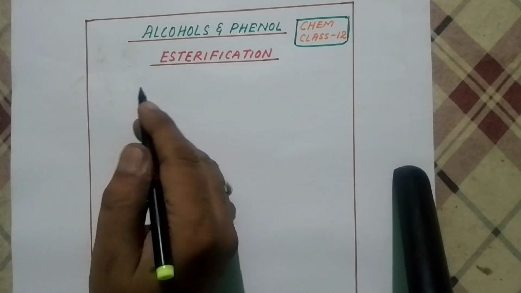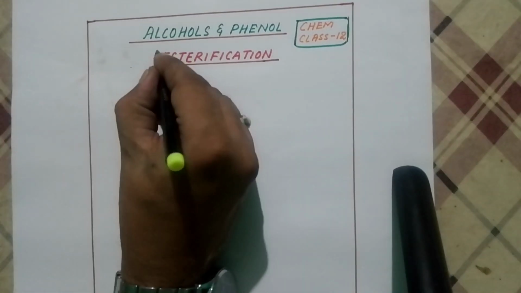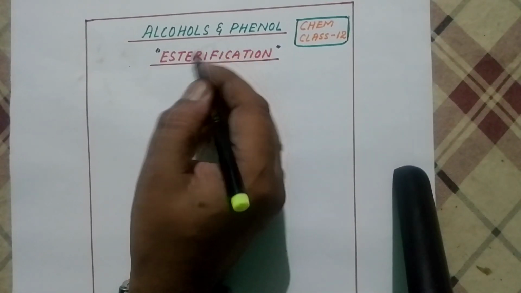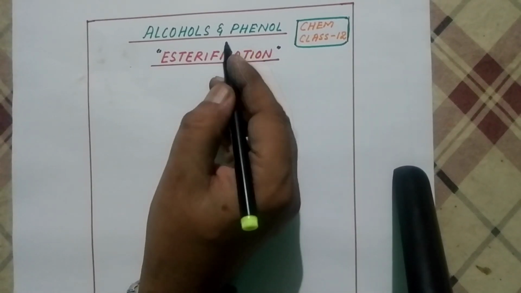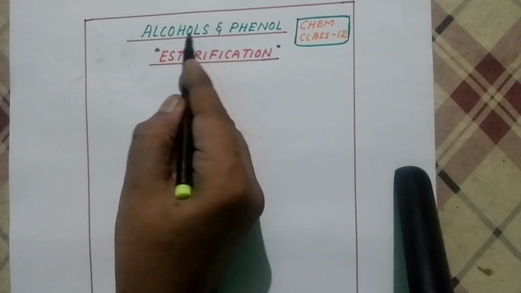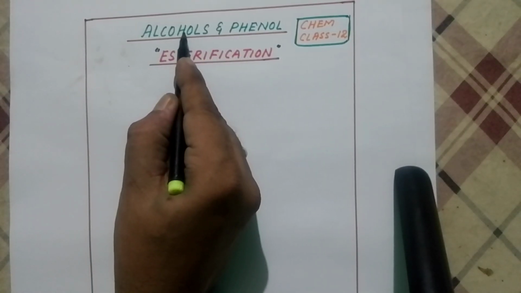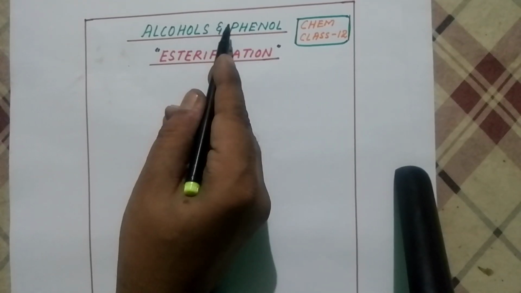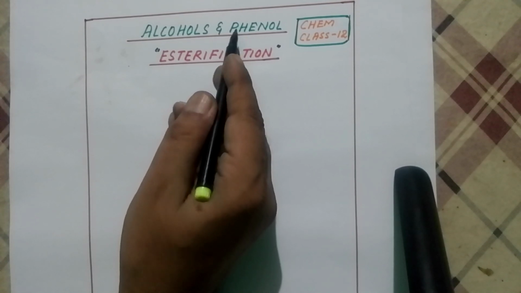Today we will study about esterification, a very important reaction in alcohol and phenol. आज हम लोग पढ़ेंगे esterification के बारे में, ठीक है ना। तो esterification क्या होता है हम लोग पहले ये समझना है. Alcohol is a very good strong nucleophile, phenol is a very weak nucleophile. तो alcohol will react with कार्बोक्सिलिक एसिड.